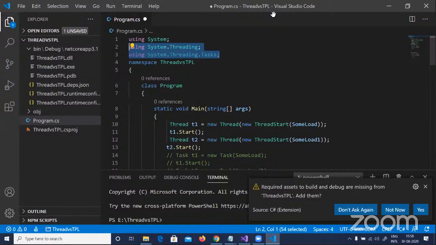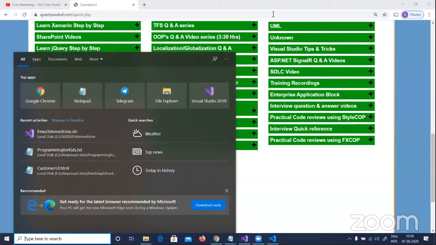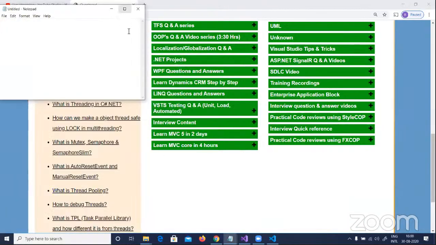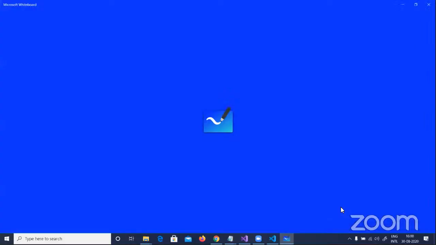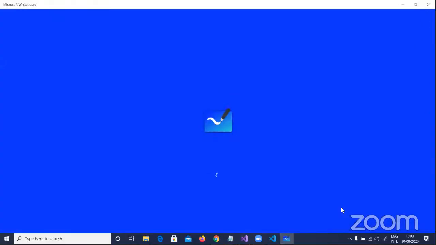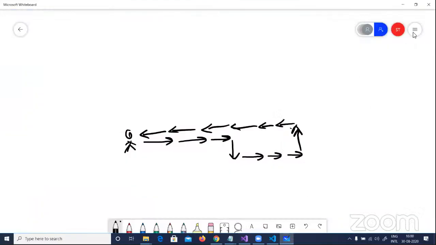So I'm going to copy Jalaj's statement out here and set the context of today's session by putting that statement from one of our audience: TPL automatically uses code in multiple cores. What does it mean? So here it is. Let me see if I can draw a diagram out here. Now, the whole goal of thread or TPL is that you want to run the code parallelly. You want to run some tasks parallelly, right?